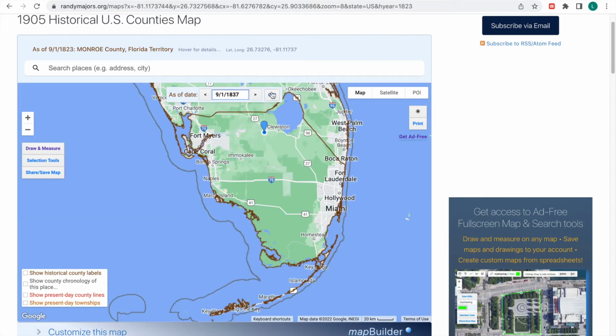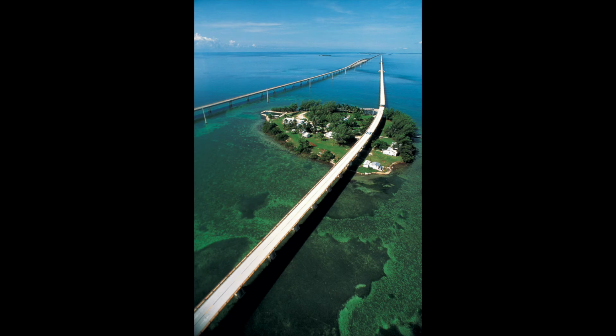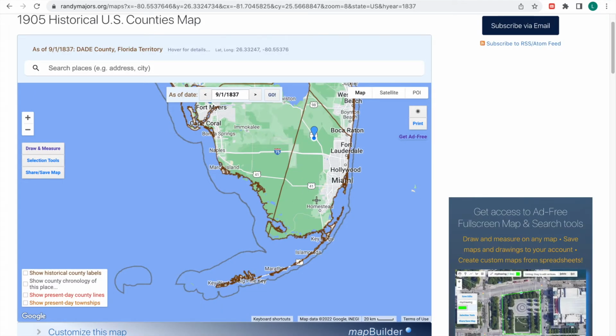And then in 1836, Dade County was created. Can't really see it, but the Florida Keys down here were split between Monroe County and Dade County, right where the 7-mile bridge is right now. And then in 1844, Miami became the county seat of Dade County.